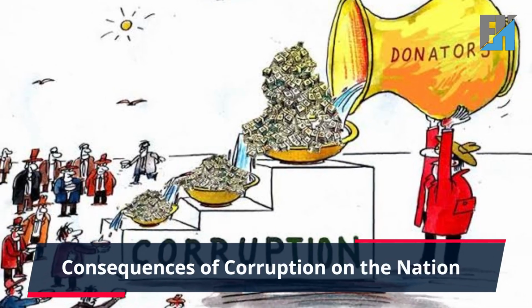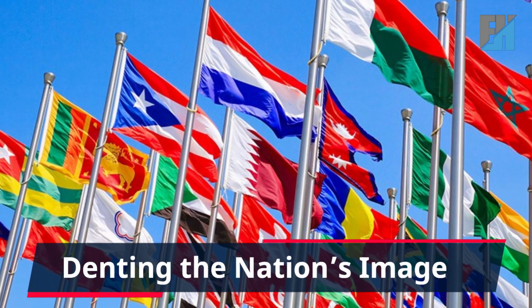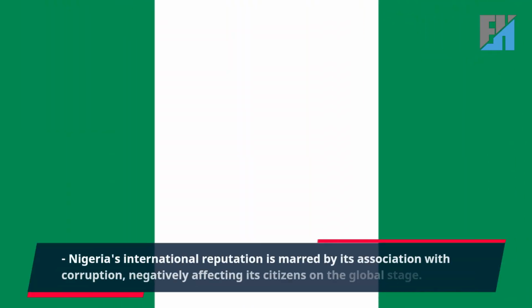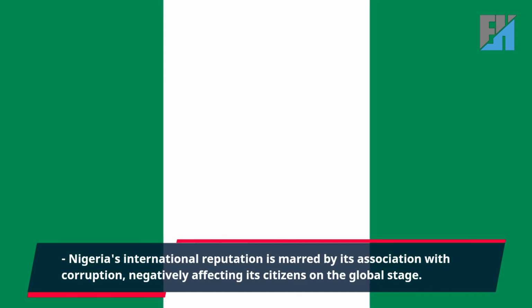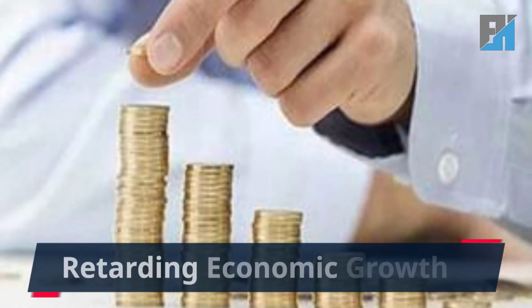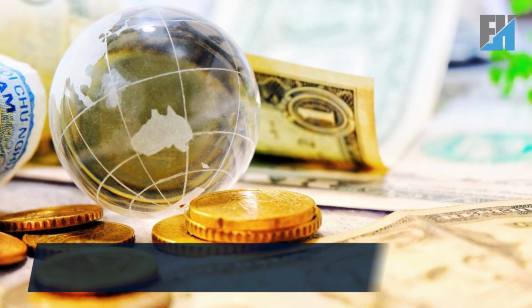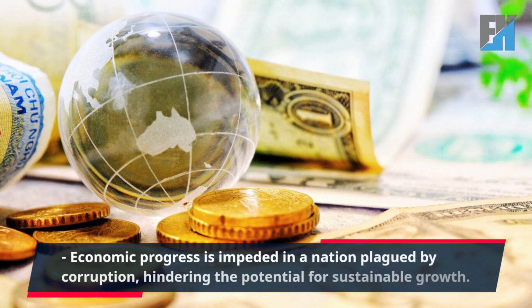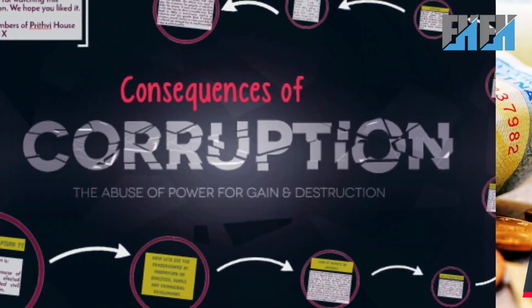Consequences of corruption on the nation. 1. Denting the nation's image. Nigeria's international reputation is marred by its association with corruption, negatively affecting its citizens on the global stage. 2. Retarding economic growth. Economic progress is impeded in a nation plagued by corruption, hindering the potential for sustainable growth.